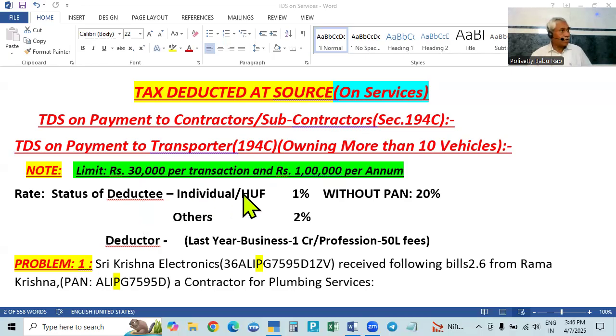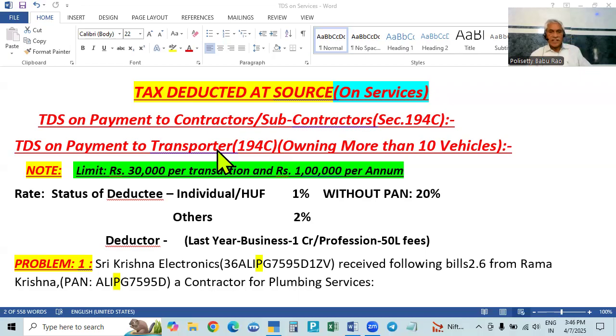Individual or HUF, 1%. In the case of others, 2%. With PAN, 1% or 2%; without PAN, 20%. So everything is the same.